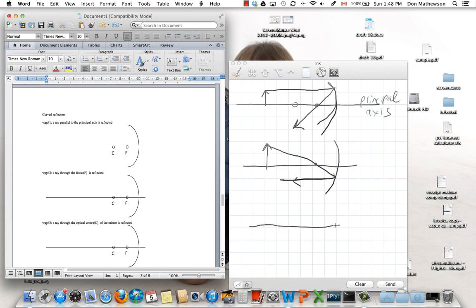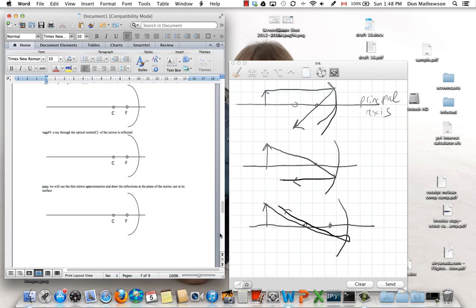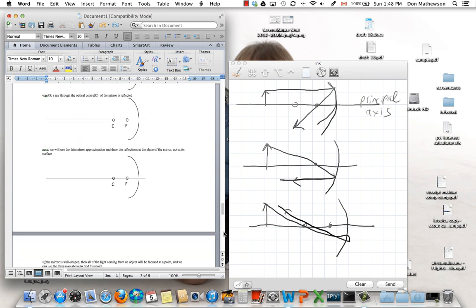And then our third one, here's the focal point, is the optical center. Any ray passing through the optical center will reflect back on itself. So these two lines should be straight, but it won't let me use a ruler on my tablet. So you can, though. So any ray passing through the optical center reflects right back on itself. Those are our three locator rays. And we can use those to identify the location and nature of the image.